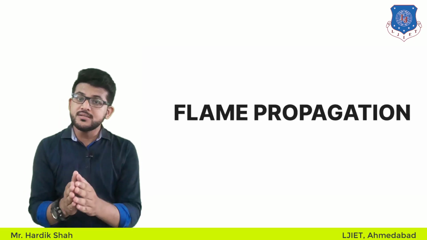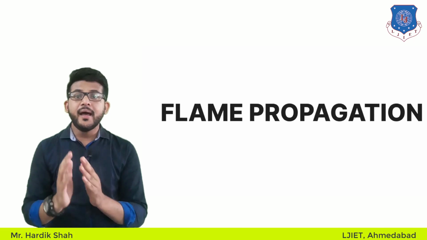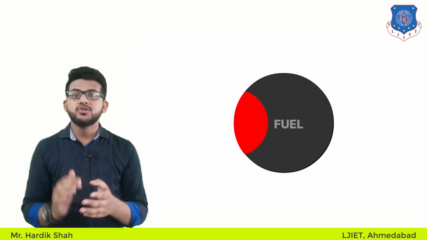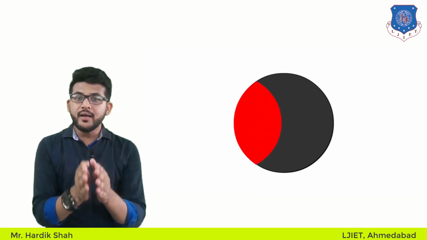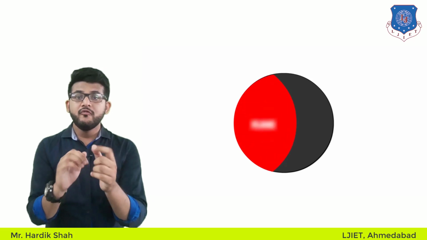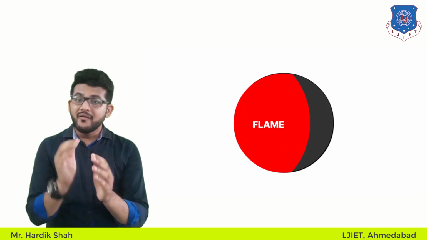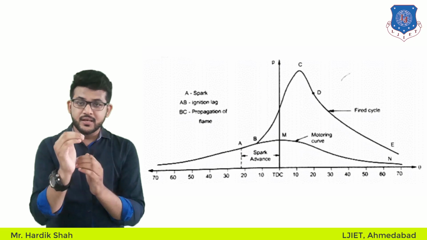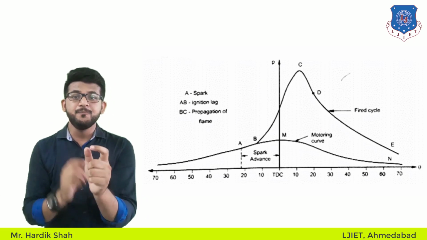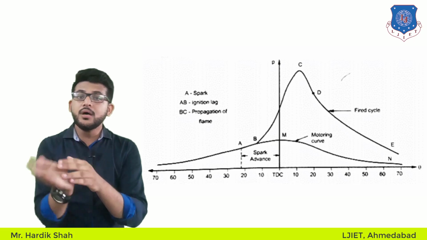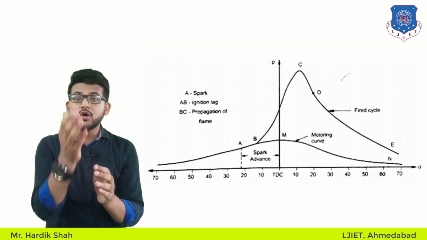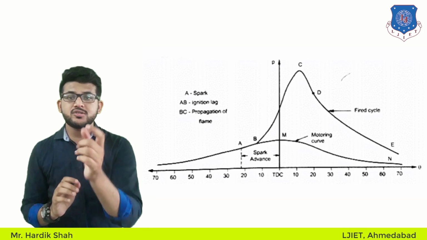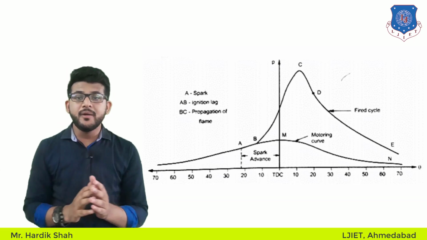Okay, so once the self-sustaining flame appears at point B, the flame travels outwards and burns the fuel in the air. Okay, so initially the rate of burning of fuel and flame speeds are actually very low, with a small rate of pressure rise. However, as the combustion proceeds, the pressure and temperature keep on rising, with the heat energy release which is transferred from burned to the unburned charges. The flame propagates across the combustion chamber at high speeds. Okay, the flame is going inside at a constant speed in the range of 15 to 35 meters per